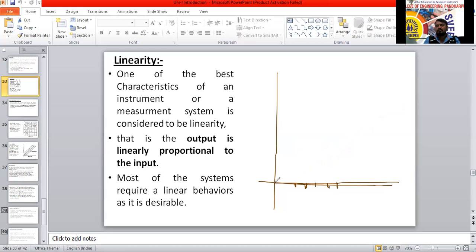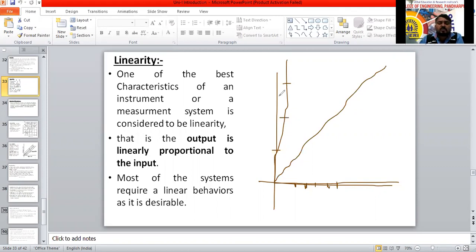Here, suppose there is no input at all, but we are getting output. The small input is there, but a bigger output is there. This is not linear. Linear is nothing but the output being directly, linearly proportional to the input.